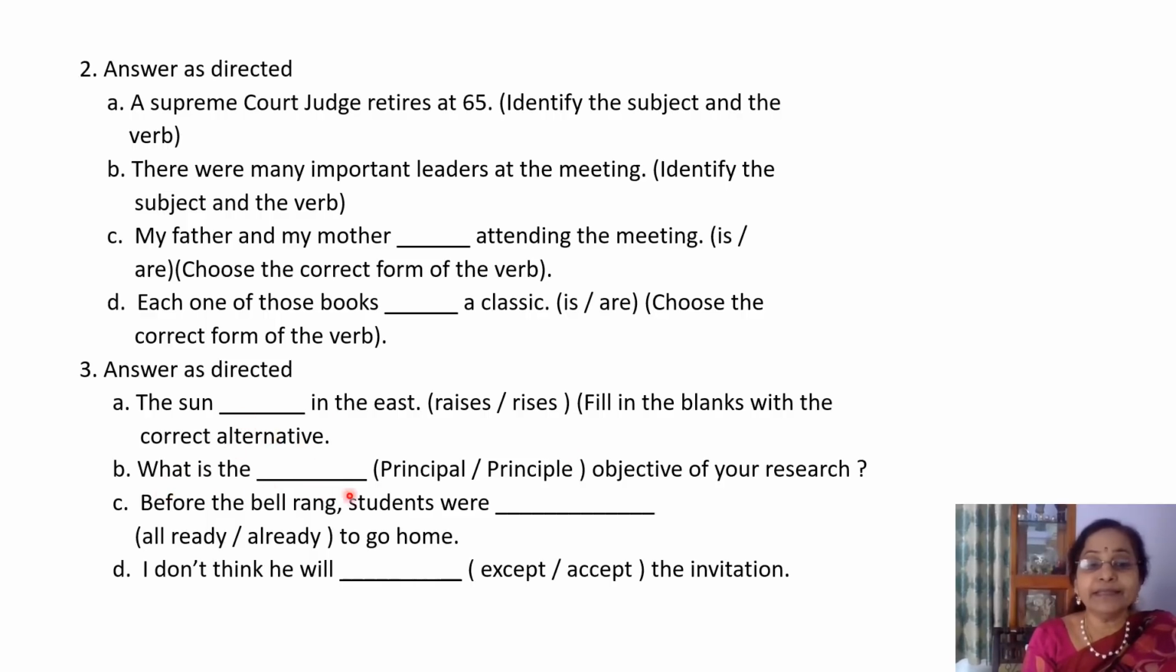What is the dash objective of your research? Principle or principal? Principal is the right answer, which means the main. What is your main objective? So principal means the main objective. Remember all of you, P-A-L. The head of an educational institution is also a principal. Then only A-L will be there.